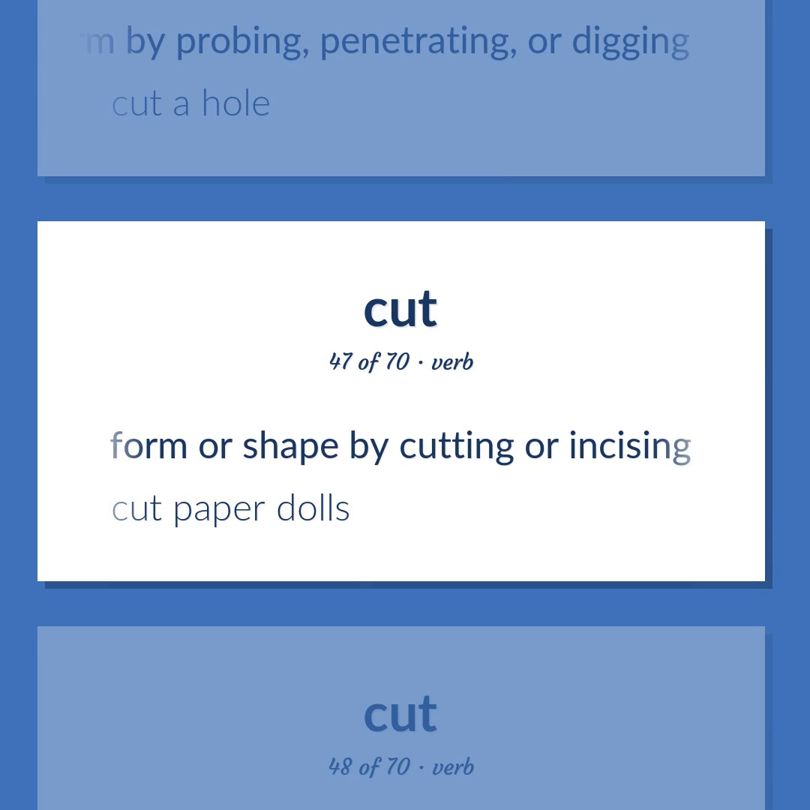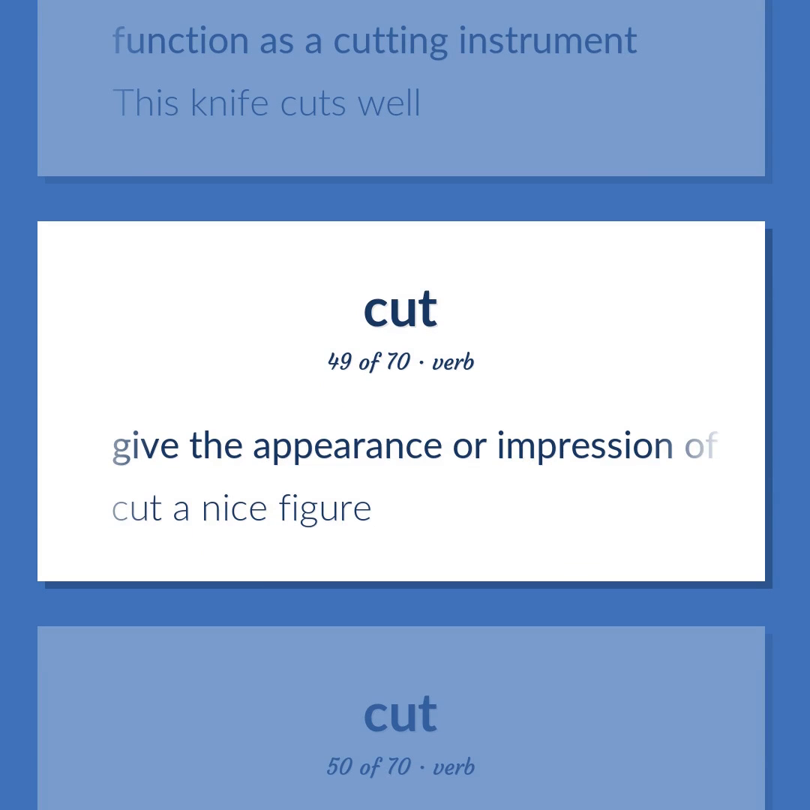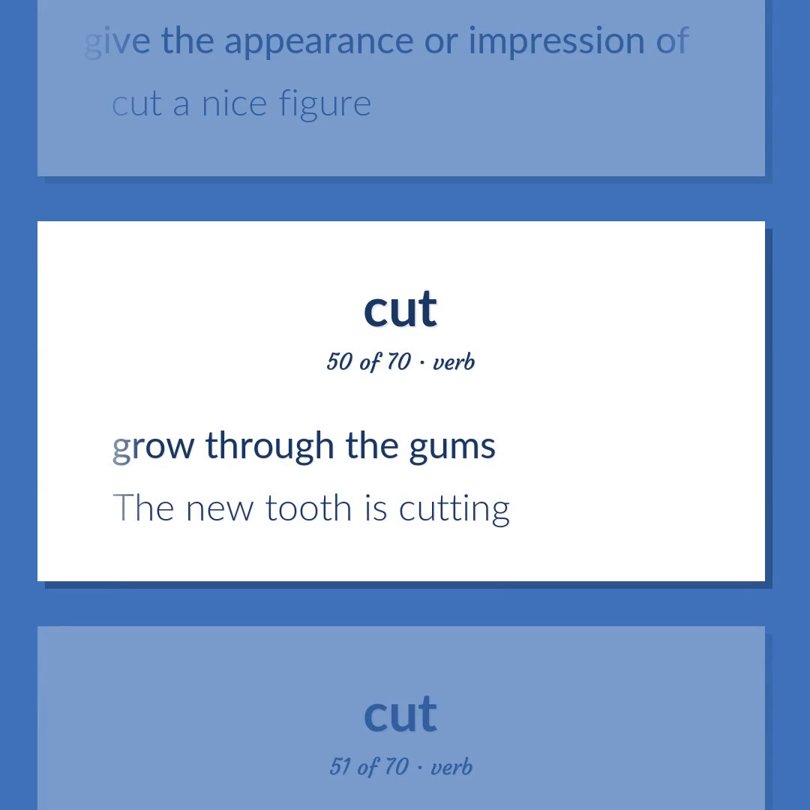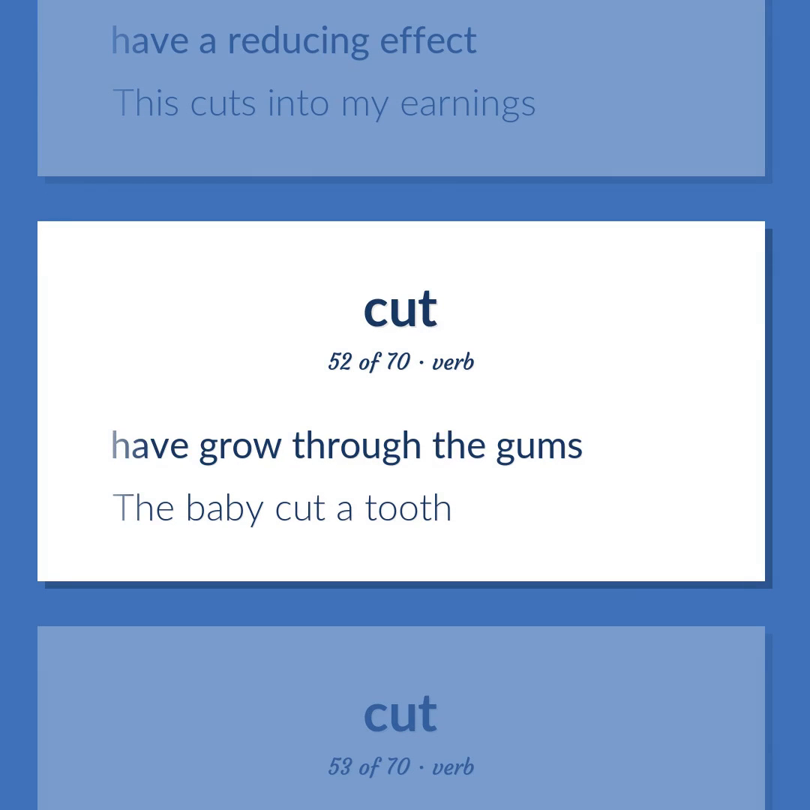Form or shape by cutting or incising. Cut paper dolls. Function as a cutting instrument. This knife cuts well. Give the appearance or impression of. Cut a nice figure. Grow through the gums. The new tooth is cutting. Have a reducing effect. This cuts into my earnings. Grow through the gums. The baby cut a tooth.